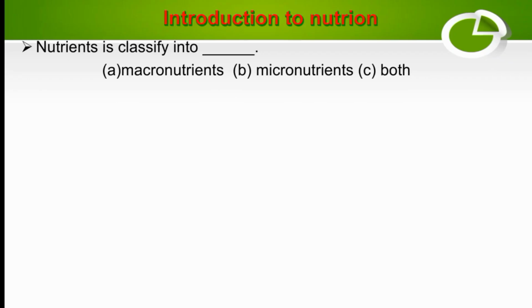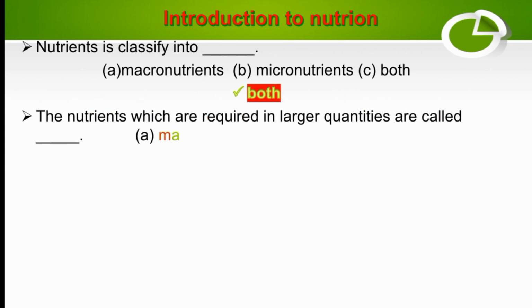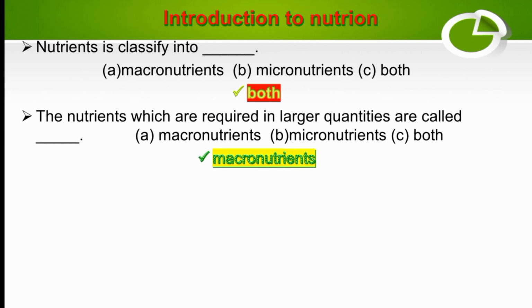Nutrients are classified into dash: macronutrients, micronutrients, or both. So nutrients are classified into two main categories, which are macronutrients and micronutrients. So the right option is both. The nutrients which are required in larger quantities are called dash: macronutrients, micronutrients, or both. So the nutrients which are required in larger quantities are called macronutrients. So the right option is A.